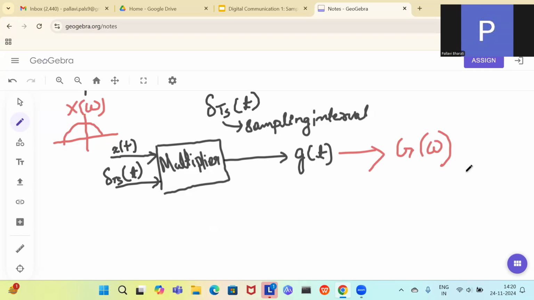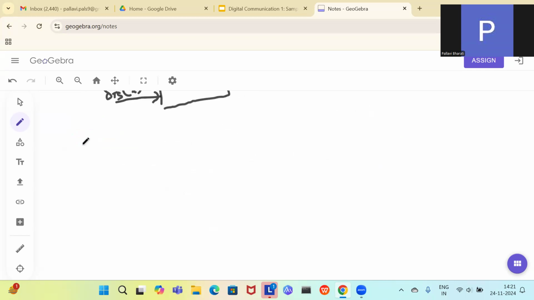Okay, so the Fourier transform of this is going to be G of omega. Okay, let us see this one. g(t), the sampled signal, is equal to x(t) times delta Ts(t).